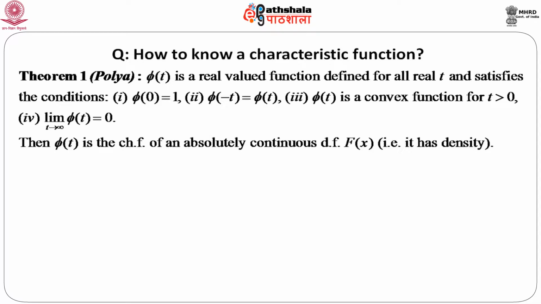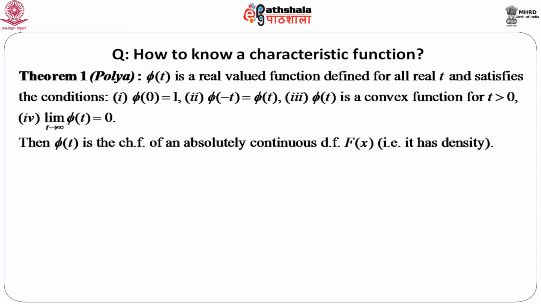So, phi t is a real valued function defined for all real t, and it satisfies 4 conditions actually. Phi of 0 equals 1. I have just mentioned that phi 0 equal to 1 occurs many times while discussing characteristic functions. So, phi 0 equals 1, phi of minus t equals phi t. The third condition is that phi t is a convex function for t greater than 0, and the fourth condition is that the limit of phi t as t goes to infinity should be equal to 0.